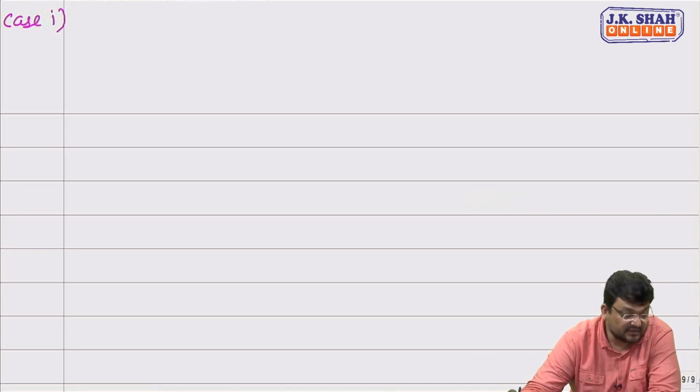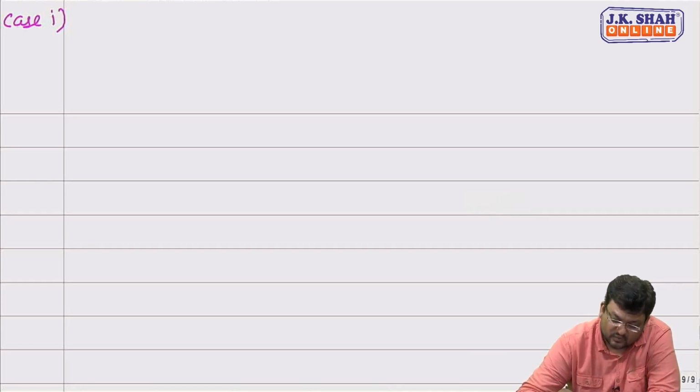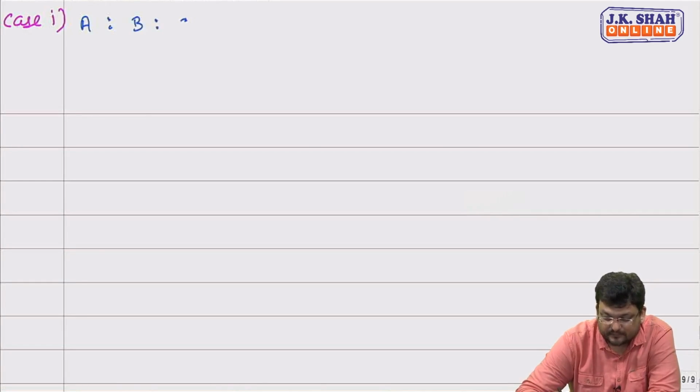Last case. If A, B and C decide that future profit sharing ratio between B and C shall be same as existing between A and B. We did a similar sum in classwork. What is profit sharing ratio of A, B and C? Sir, A, B and C are sharing in ratio 5:3:2.